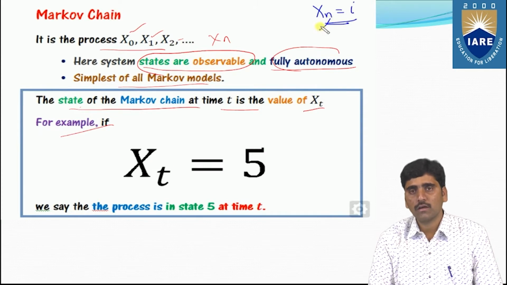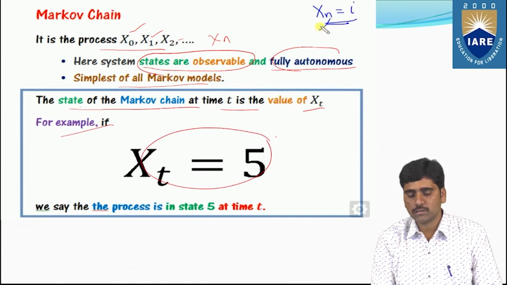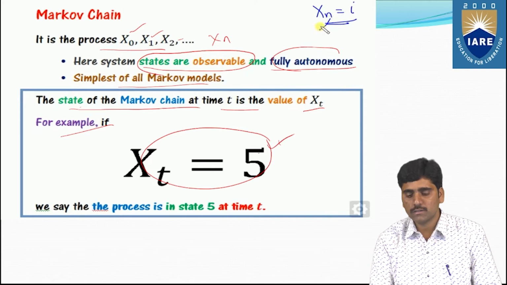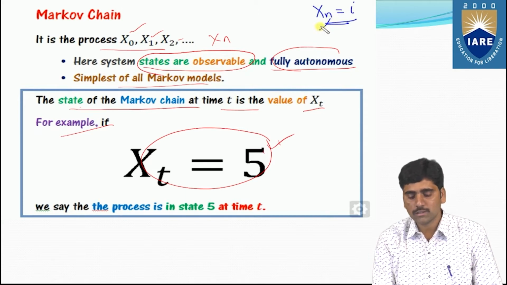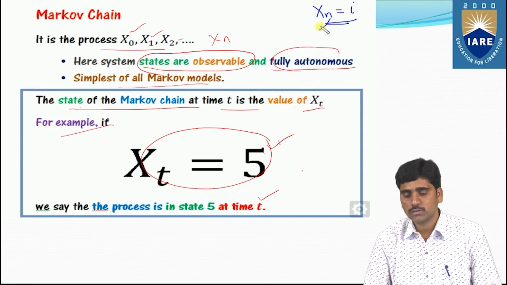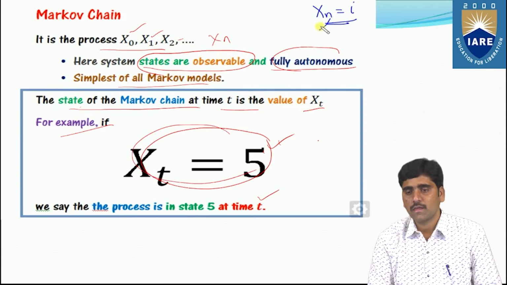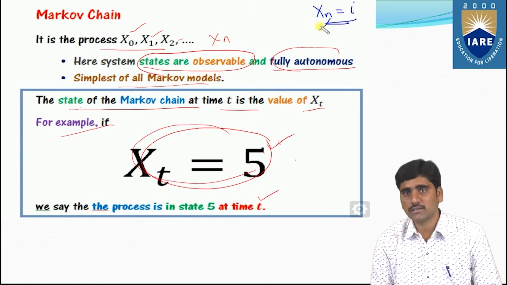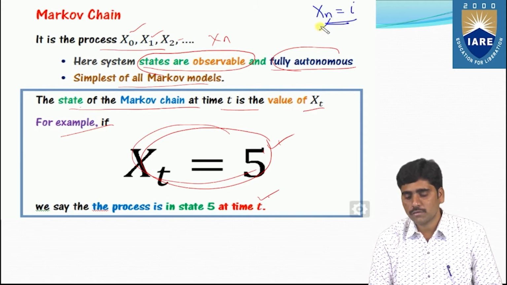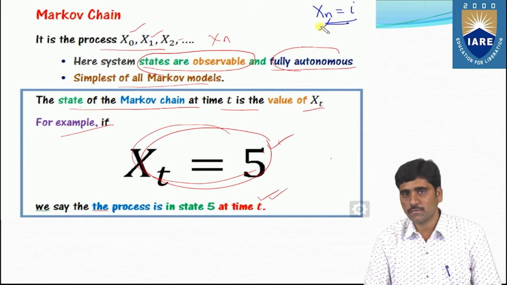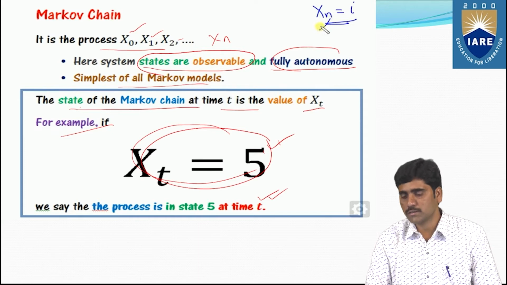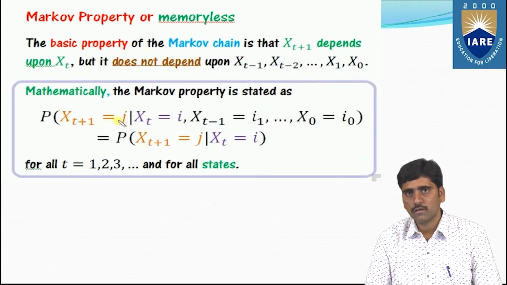For example, xt equals 5 means we say that the process is in state 5 at time t.